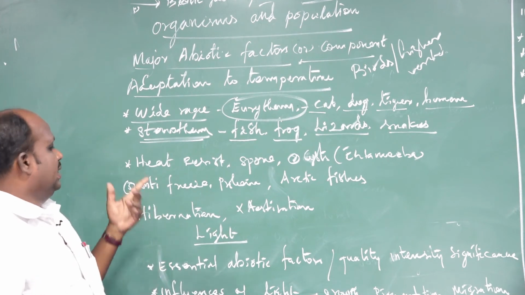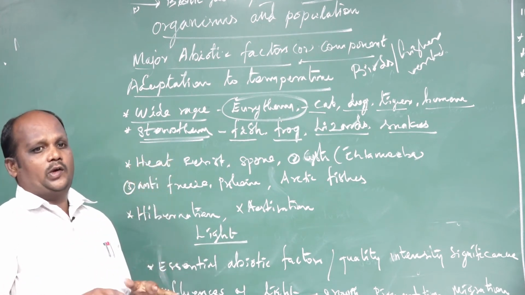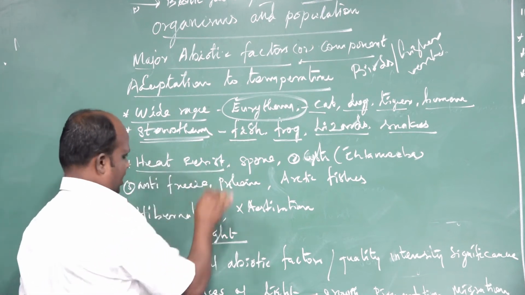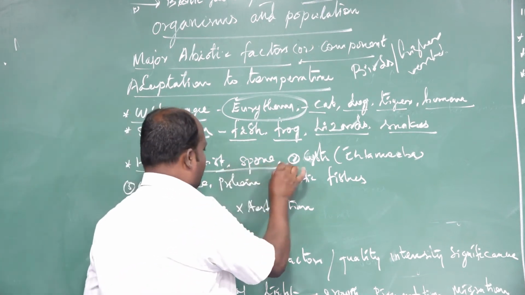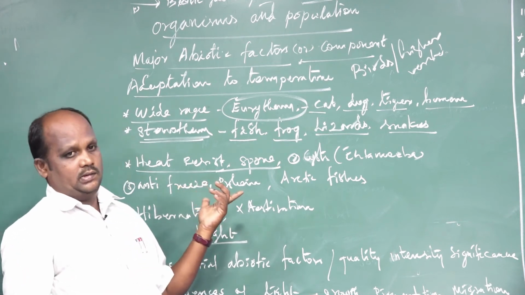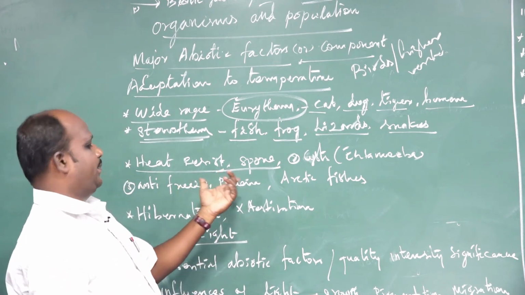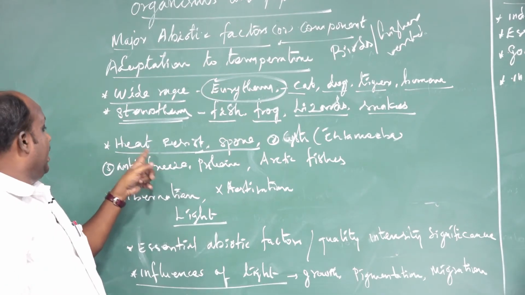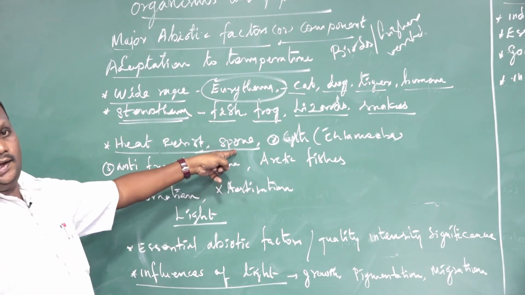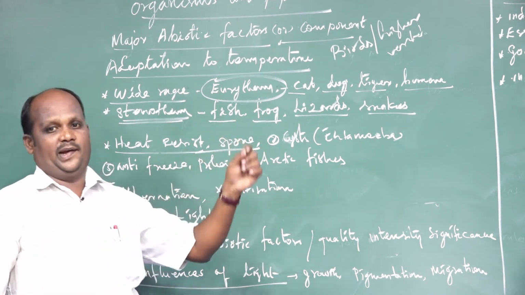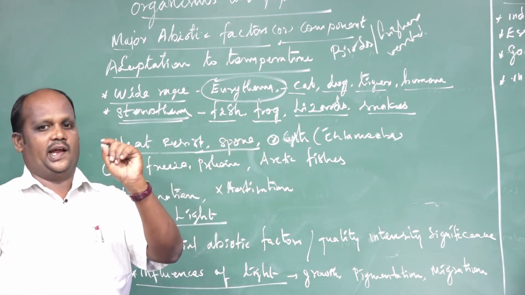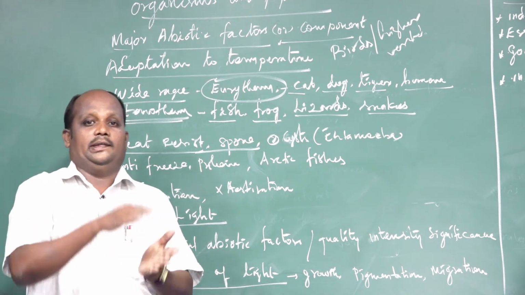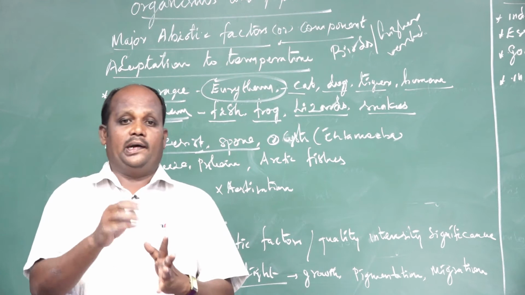Next one is, some animals live in totally different climates. Those animals have heat resistant spores. Heat resistant spores, I mean animals and some other plant seeds also. The animals are living in a particular region. Heat resistant spore. Example, animals and plants. For example, fishes. Some other plant seeds are buried in soil.